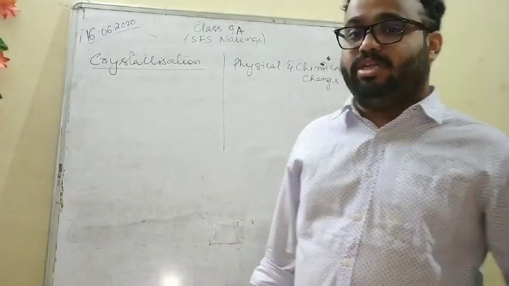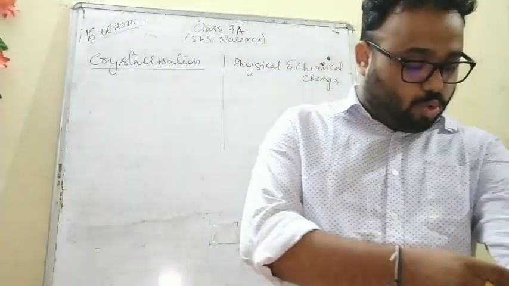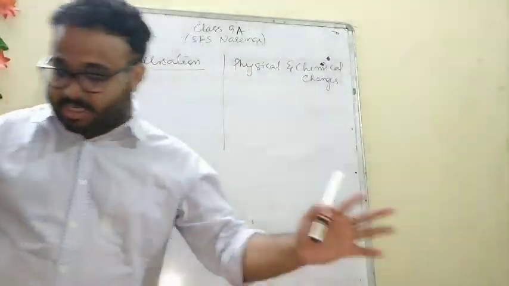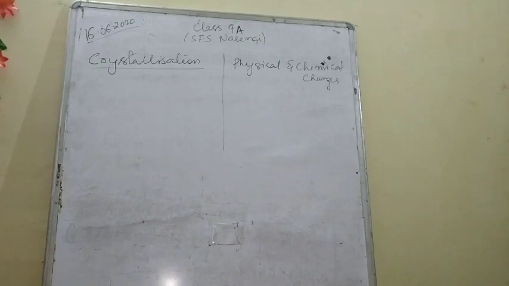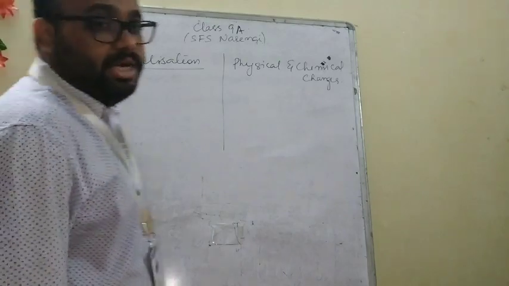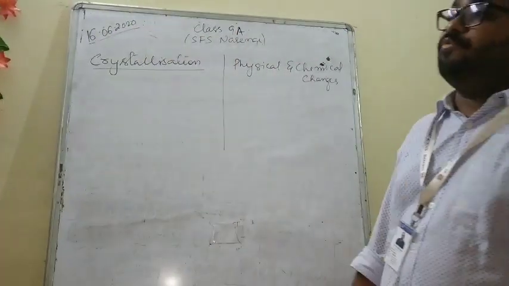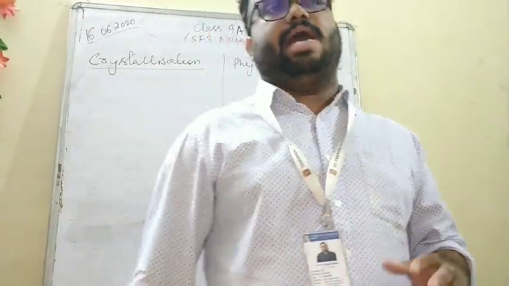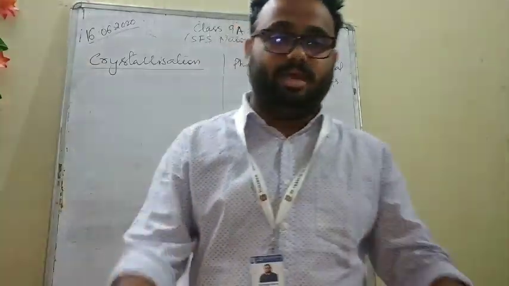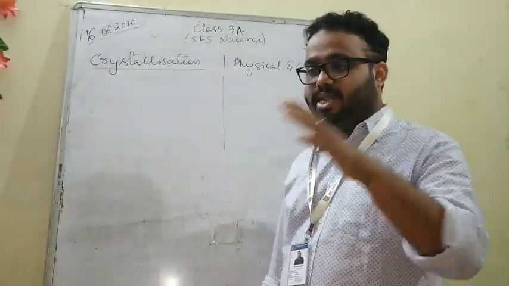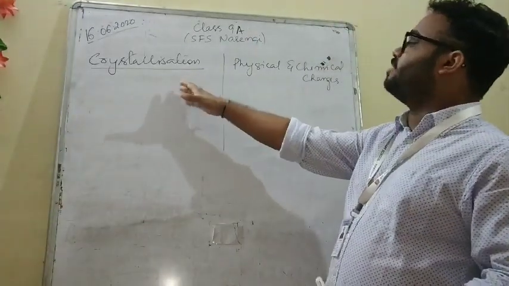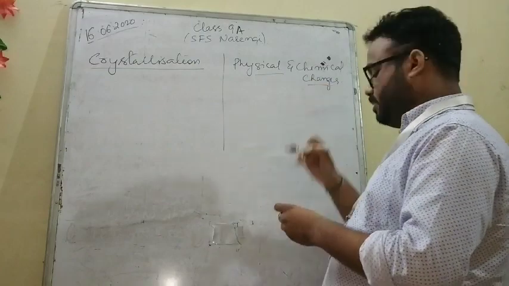Last class we discussed the separating techniques, and yesterday in the Zoom class we discussed the different types of distillation. Distillation is of two types: one is normal distillation and one is fractional distillation. Fractional distillation is carried out when the boiling point difference is less than 25 Kelvin, and normal distillation is carried out when the difference is more than 25 Kelvin. Separation of gases in air is also an example of fractional distillation. So today we discuss crystallization and physical and chemical changes.